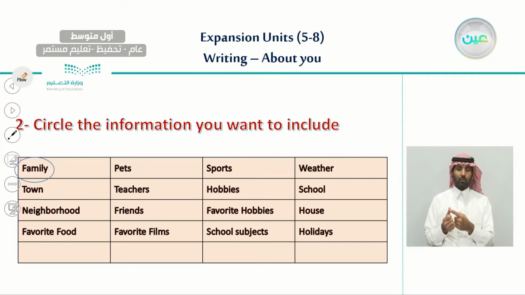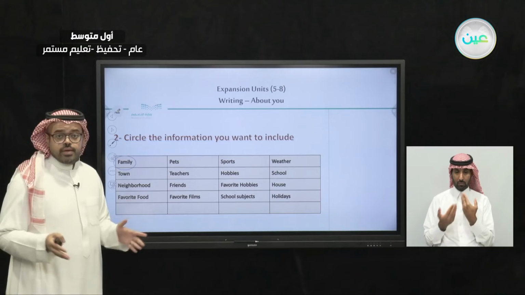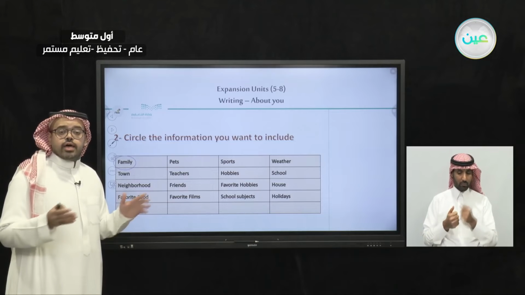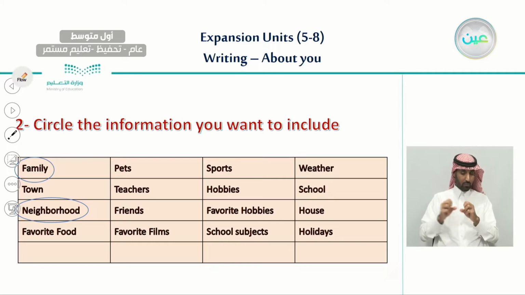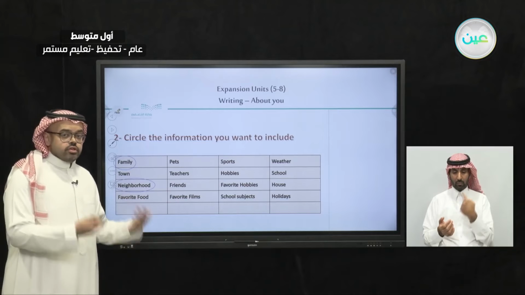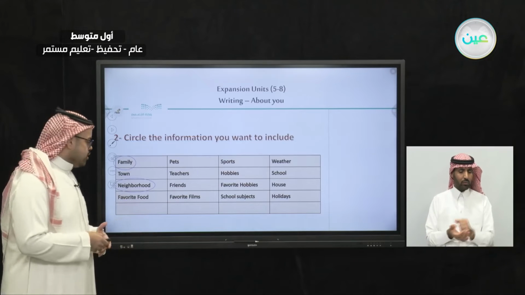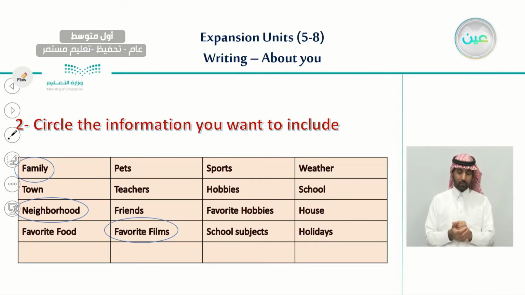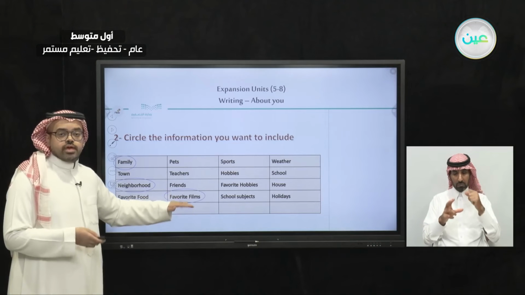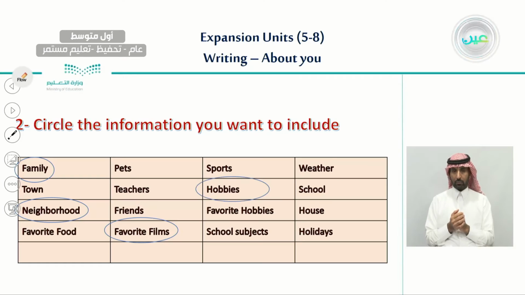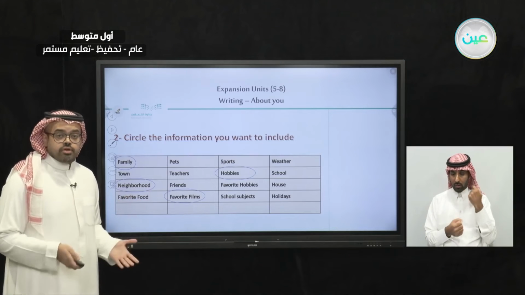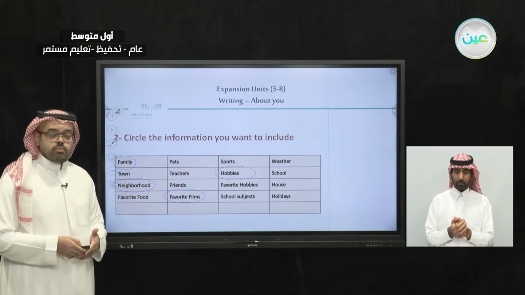The first one is family. We're going to talk about the family using a mind map that I will show you later. And the other information I have chosen is neighborhood. We're also going to talk about the neighborhood and the facilities that our neighborhood has, etc. And also favorite film. What kind of films I like. And also hobbies, the activities or the things that I like to do in my free time. I will talk about it as well in my email.